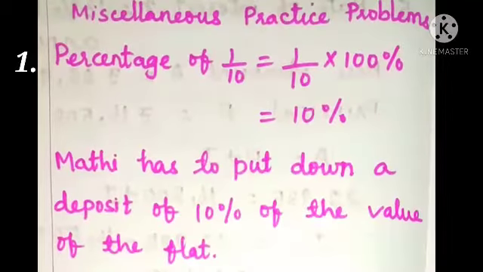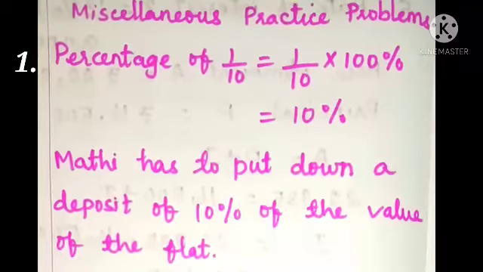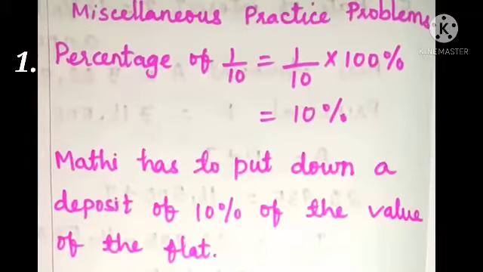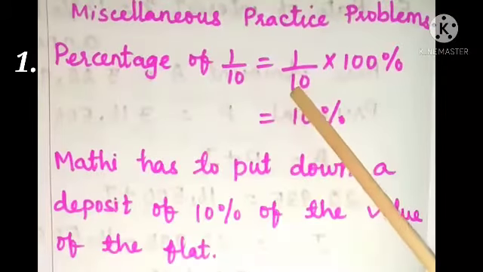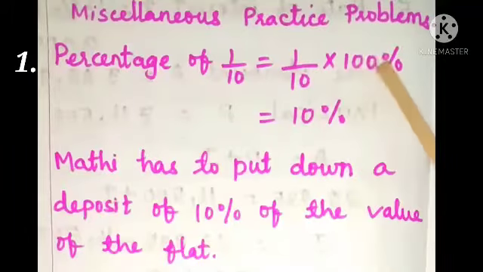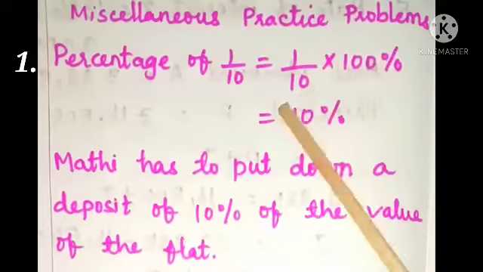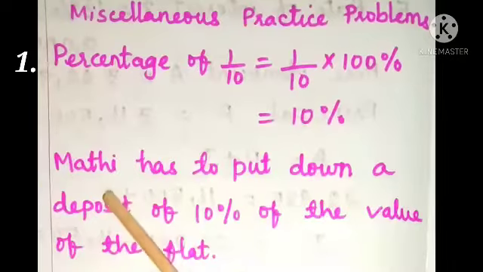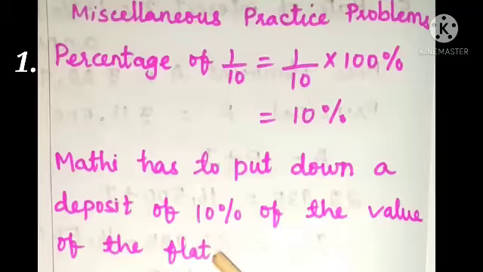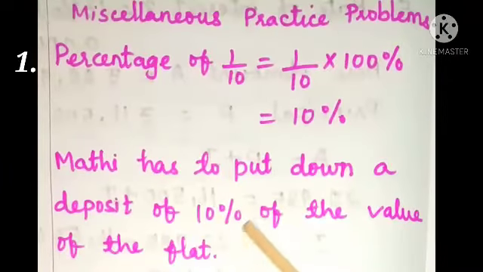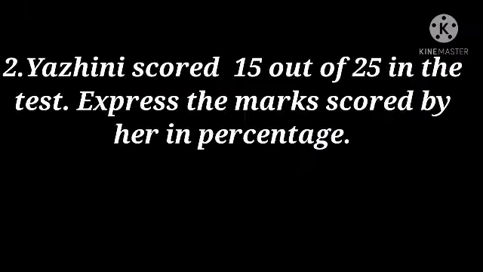Miscellaneous practice problem. First problem. When Madhi was buying her flat, she had to put down a deposit of 1/10 of the value of the flat. What percentage was this? Children, here we need to find the percentage. So percentage of 1/10 is equal to 1/10, the fraction, into 100 percentage. Cancelling, we get 10 percentage. Thus, Madhi has to put down a deposit of 10 percentage of the value of the flat. So 10 percentage is the required percentage.